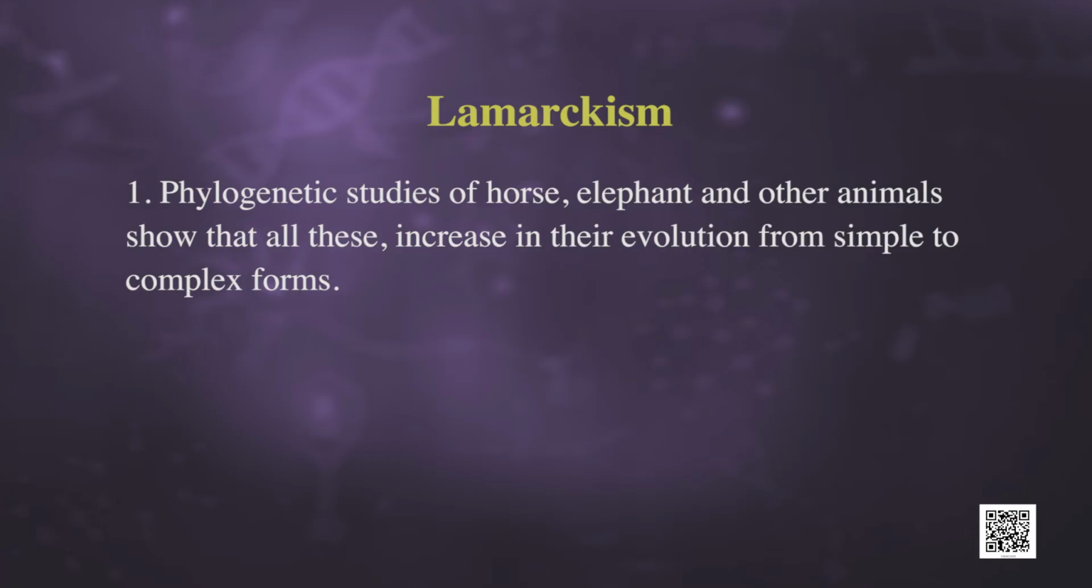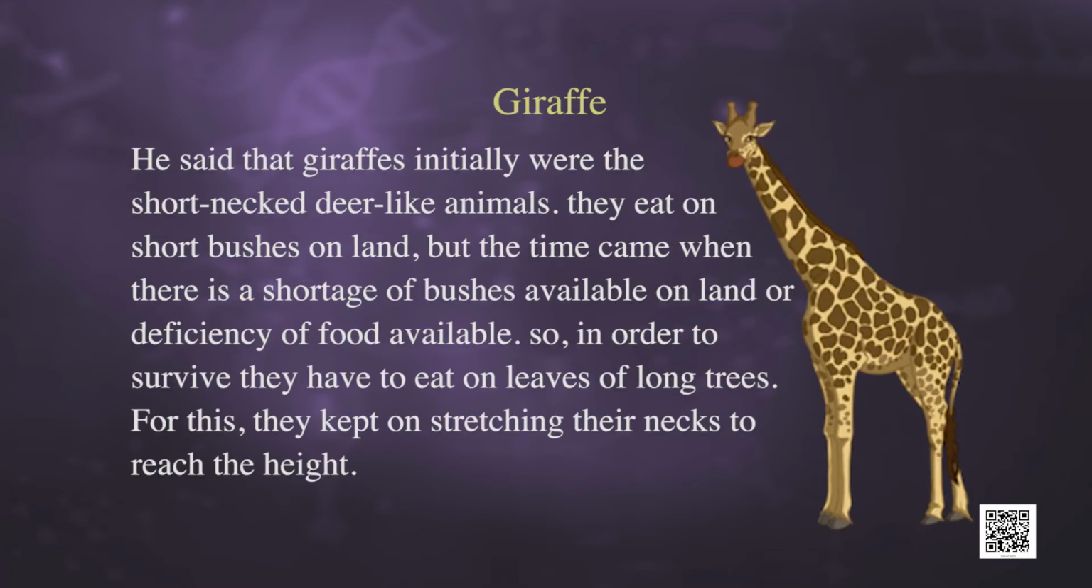Phylogenetic studies of horse, elephant and other animals show that all these increase in their evolution from simple to complex form. Lamarck explains his idea with the example of the giraffe. He said that giraffes initially were short-necked deer-like animals. They ate on short bushes on land, but the time came when there was a shortage of bushes available on the land, or deficiency of food available.